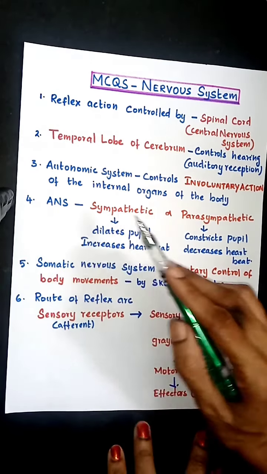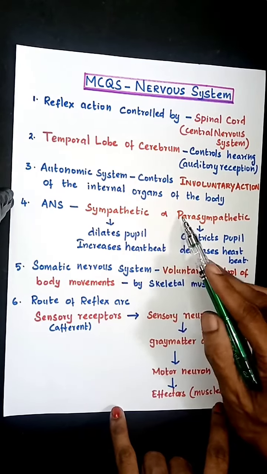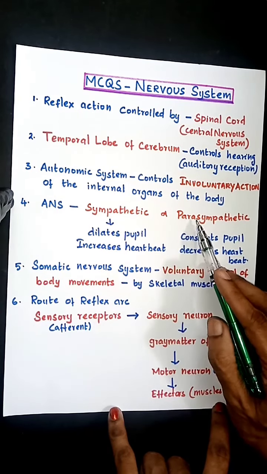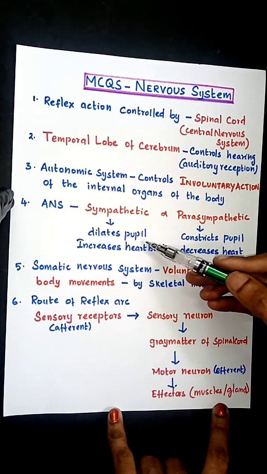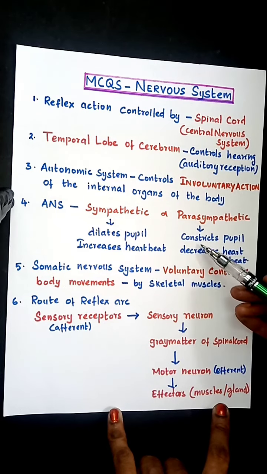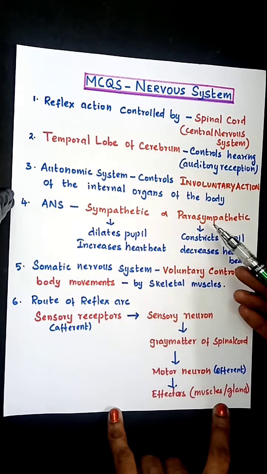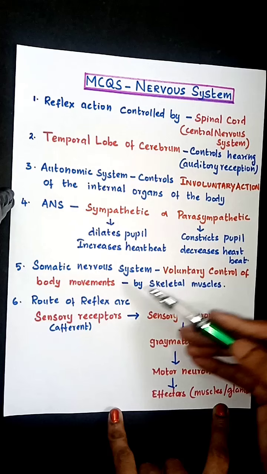Under the autonomic nervous system, you have two, sympathetic and parasympathetic. They have opposite functions. If one increases, the other decreases. The sympathetic nervous system dilates the pupil. The pupil is present in the eye. The parasympathetic nervous system constricts the pupil. The sympathetic nervous system increases the heart rate. Parasympathetic decreases the heart rate.